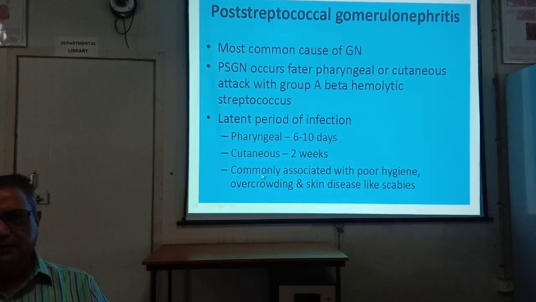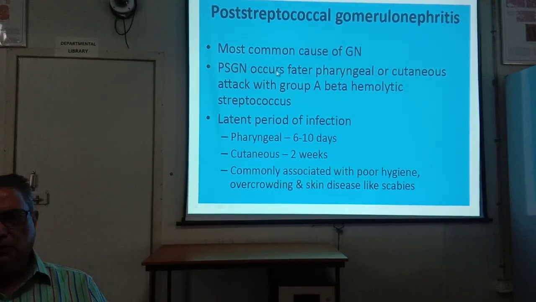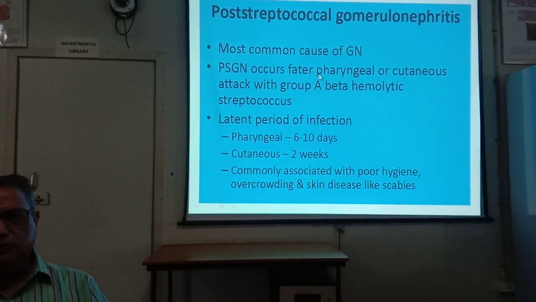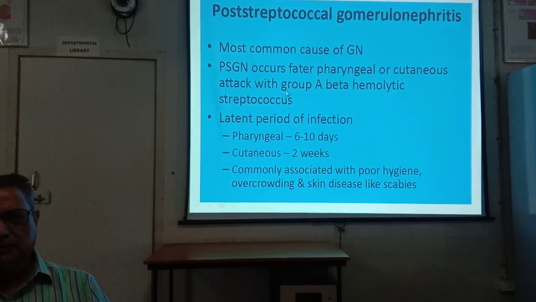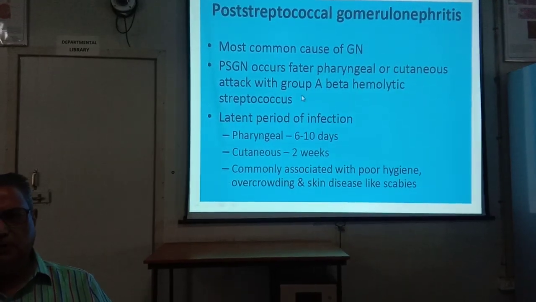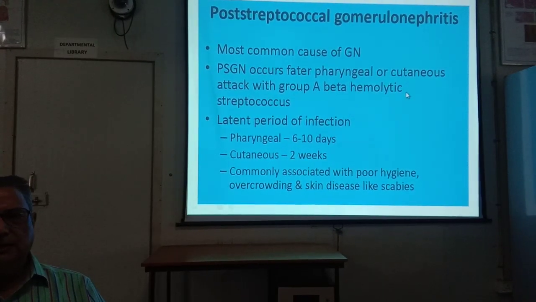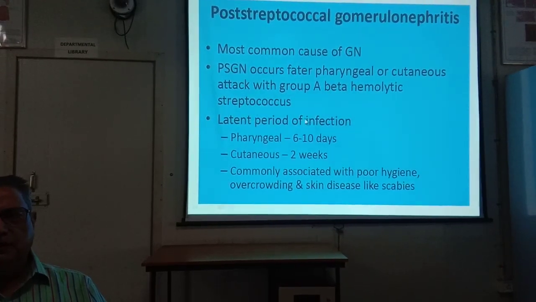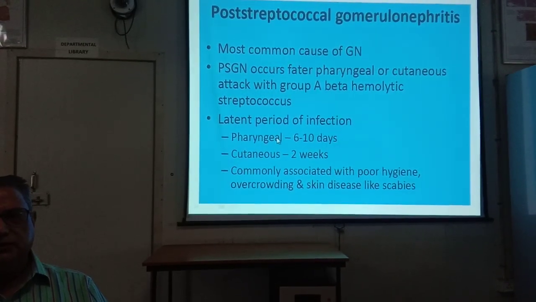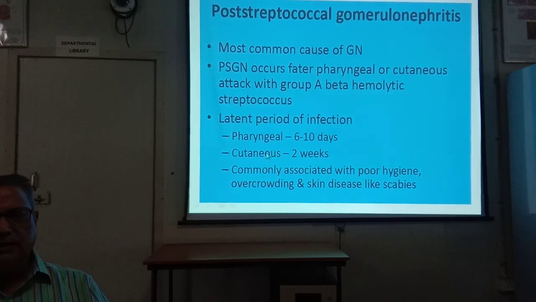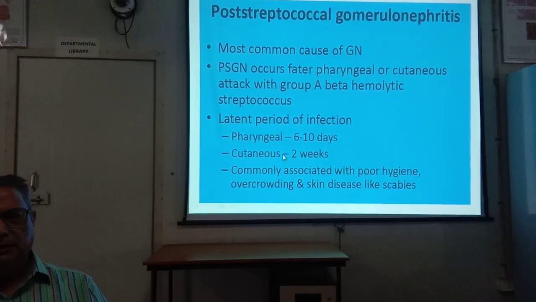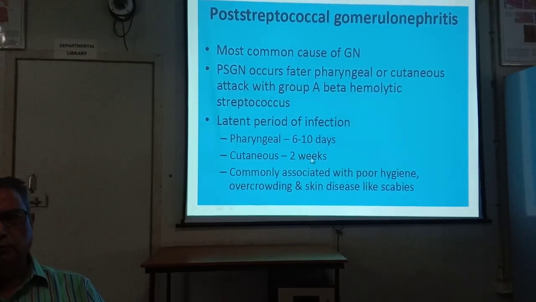Post-streptococcal glomerulonephritis follows pharyngeal or cutaneous attack of group A beta hemolytic streptococci. The latent period of infection in pharyngeal cases is 6 to 10 days. In cutaneous cases like scabies, it is 2 weeks.